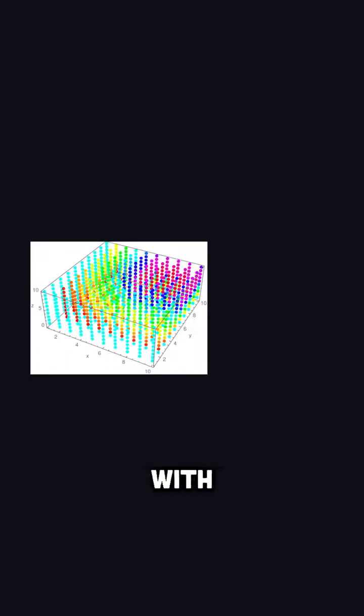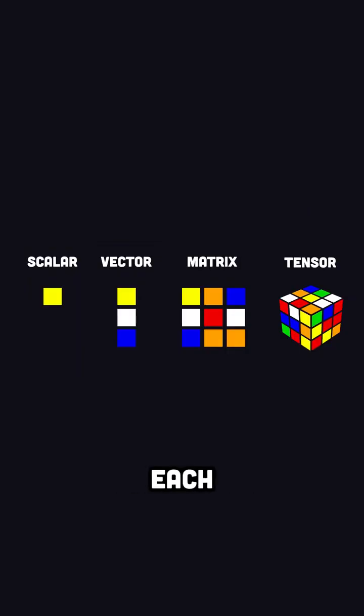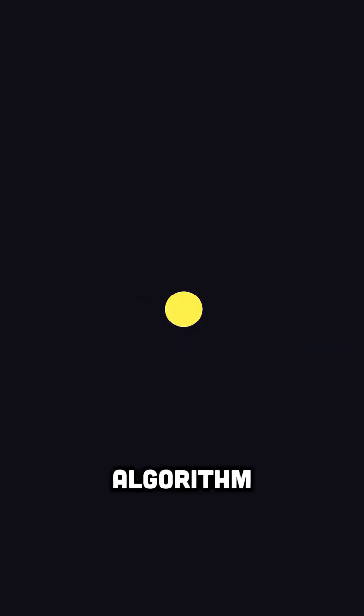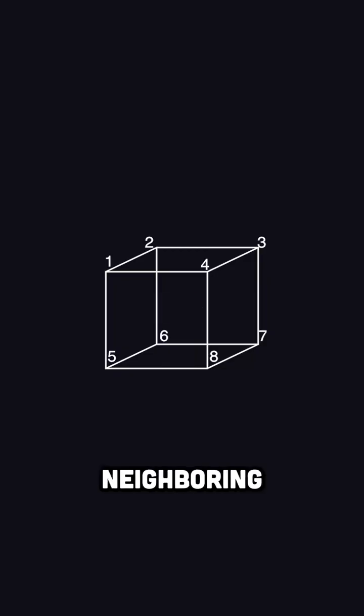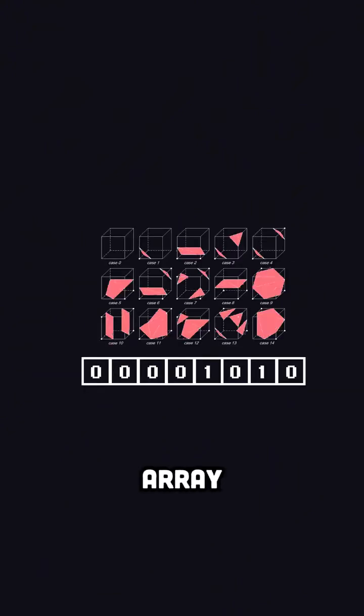So first, we start with a 3D scalar field, which might represent data from an MRI machine. Each point in the 3D space is represented by a single number or scalar. The algorithm starts with a single point, then takes its 8 neighboring locations to form an imaginary cube, but treats the 8 values as a bit in an 8-bit integer. This results in 256 different possibilities, which point to a pre-calculated array of polygons.